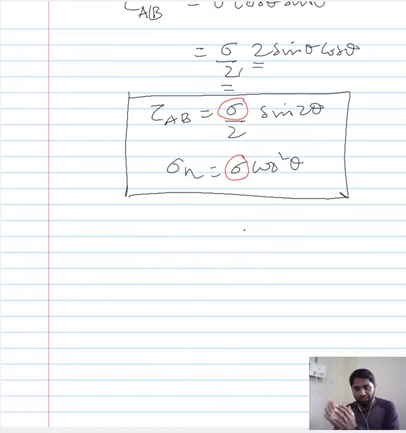This we will follow up in the second part of the lecture, so that we don't confuse you much. So whatever we have done, let this be part 1 of this lecture. That is, we have quantified the normal stress and shear stress with respect to the region of interest AB. And in the second part, we will build on it. We will add another loading direction, so that you have a three-dimensional plate experiencing biaxial loading, and then we will try to arrive at similar expressions to quantify the normal stress and the shear stress experienced by a region of interest within a plate under biaxial tensile loading.